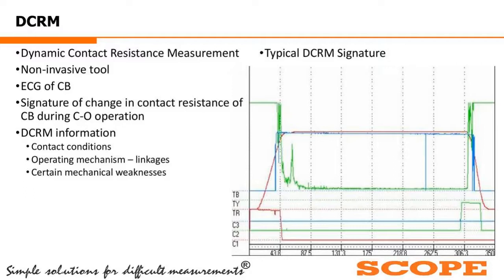There is one more graph, starting from the zero line and going up in red. That is the travel graph. If we correlate the travel graph with current and resistance, we will get a lot of helpful information about the breaker.